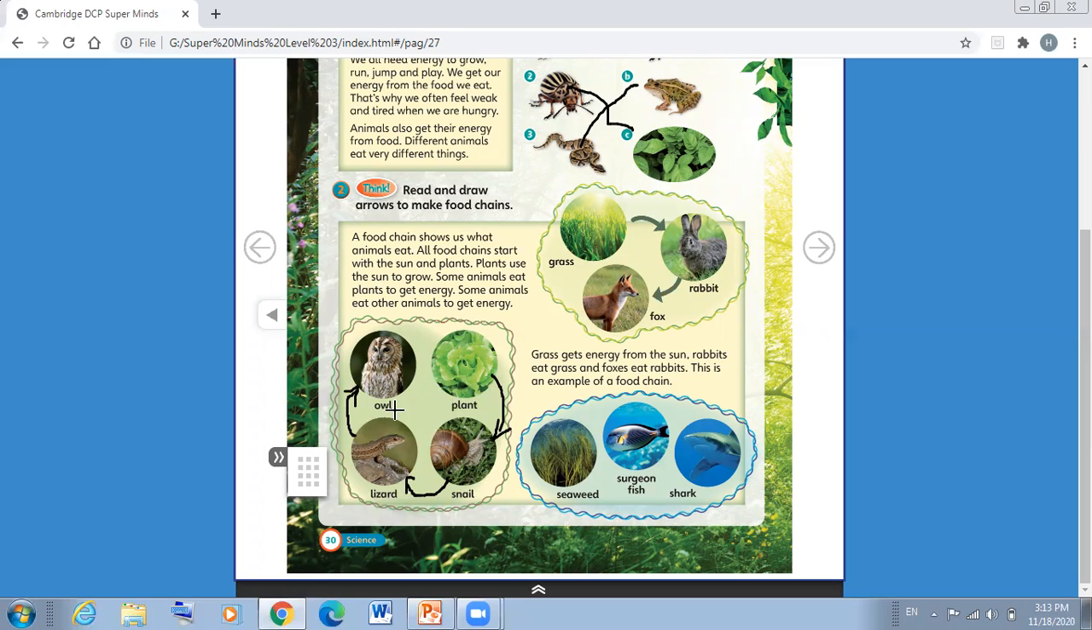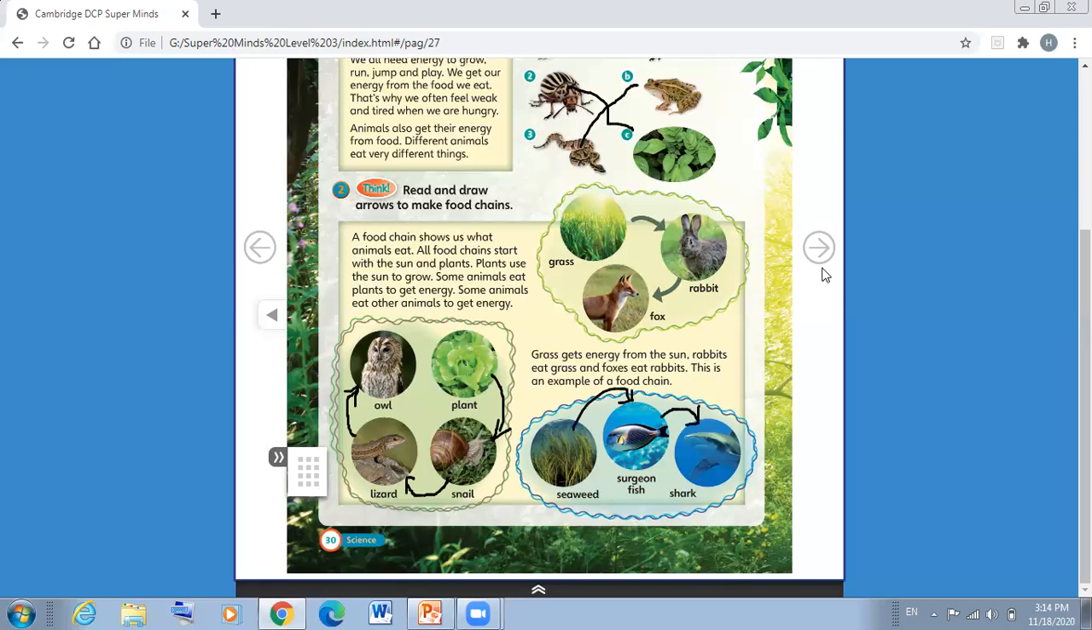So this circle, we call it a food chain. Another example, we have seaweed. Seaweed is like plants at the bottom of the sea or an ocean. So we have certain fish and we have a shark. Which animal eats the seaweed? The surgeonfish. Good job. So which animal eats the surgeonfish? Yes, the shark. So this is another example of a food chain. Okay?